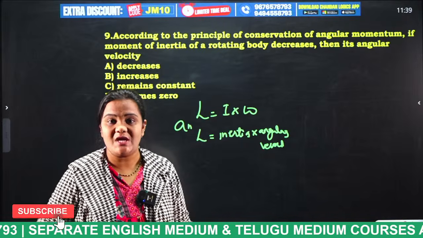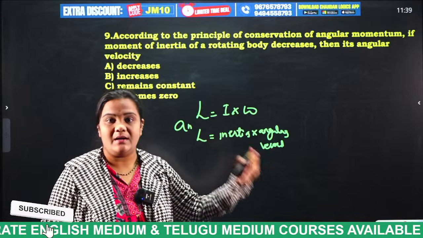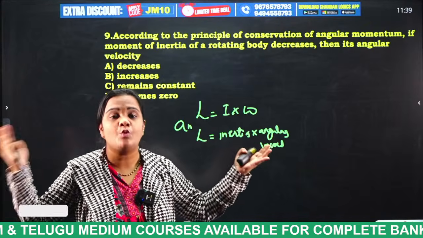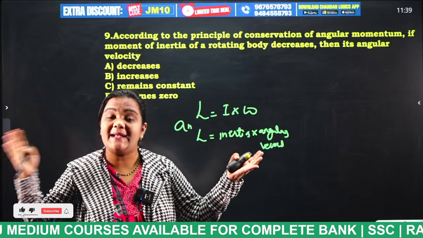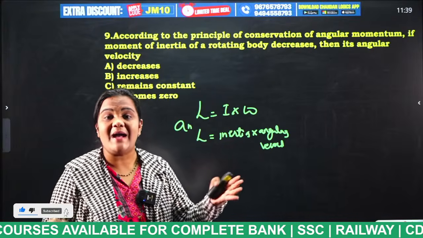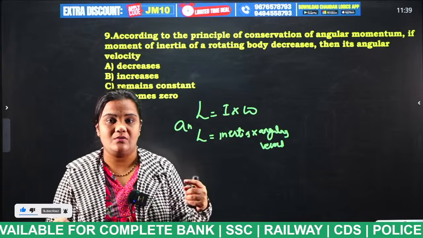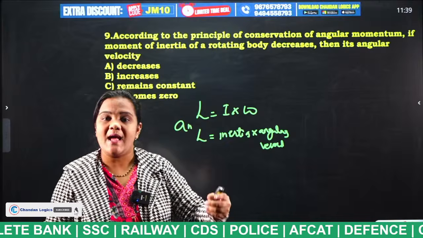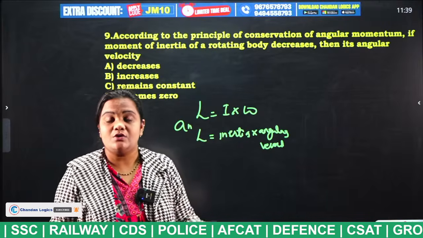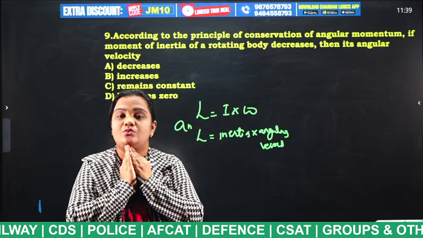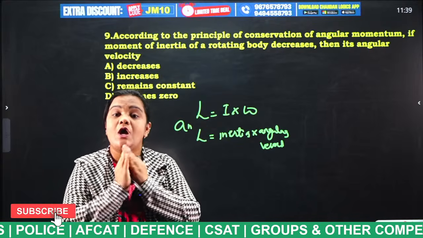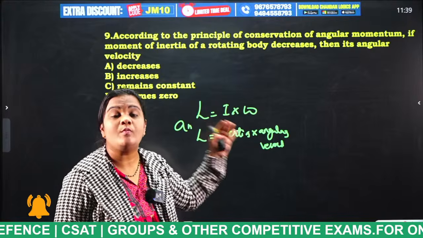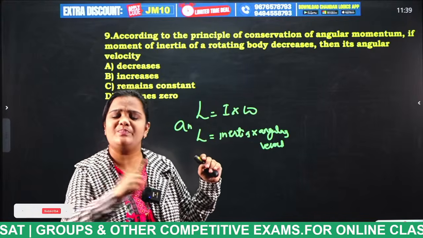Moment of inertia is going to be heavy. When she stretches her hands, that means moment of inertia is more, and at that time angular momentum will be less. When she puts her hands closer, what happens? Moment of inertia will decrease and the angular momentum will increase a lot. She will spin a lot.